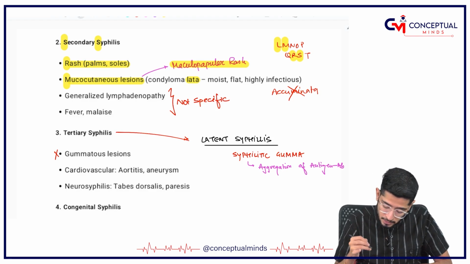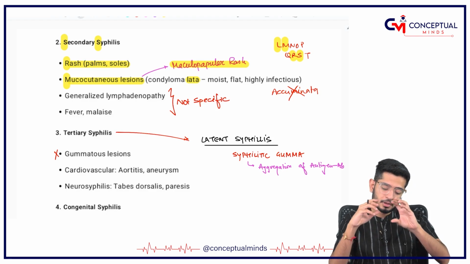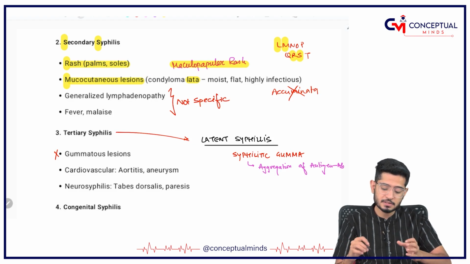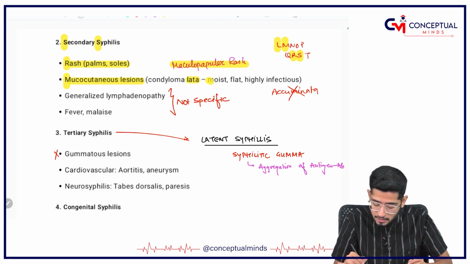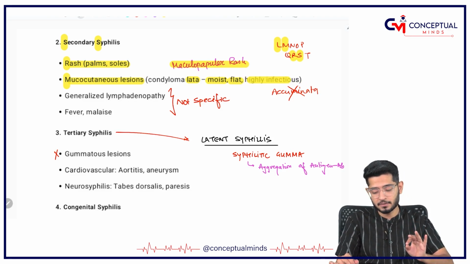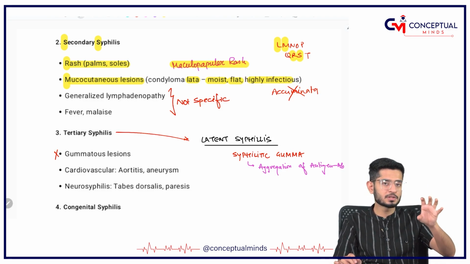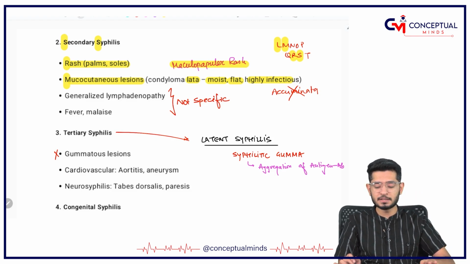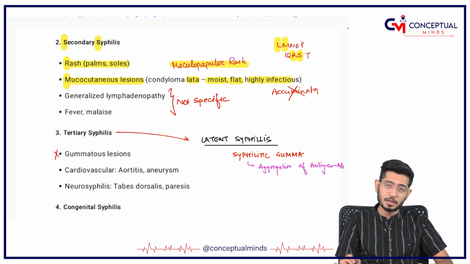So the mucocutaneous lesion is called condyloma lata, which is moist, flat and highly infectious. Earlier the chancre was infectious, now this mucocutaneous lesion is also very infectious.